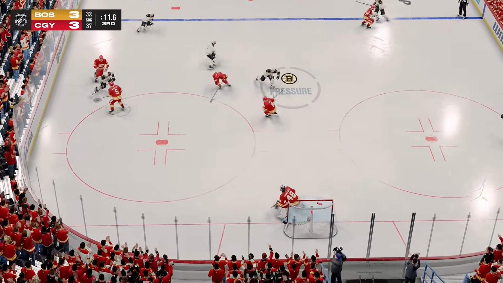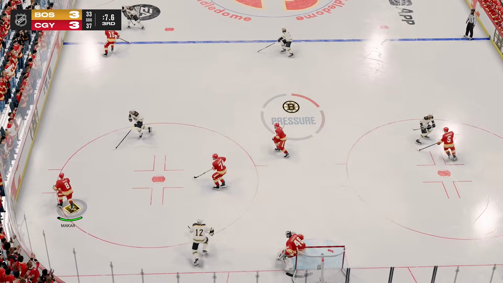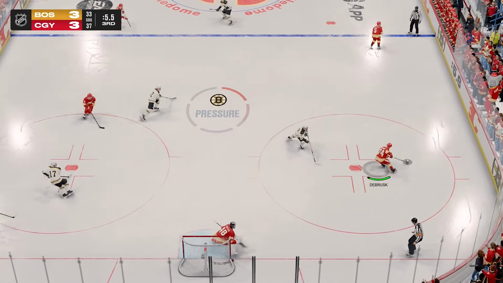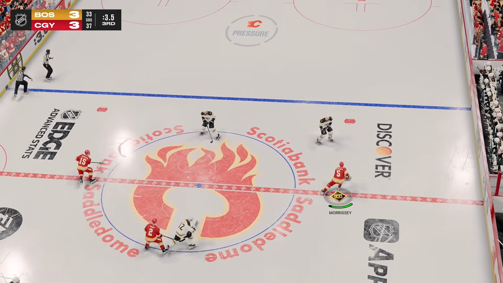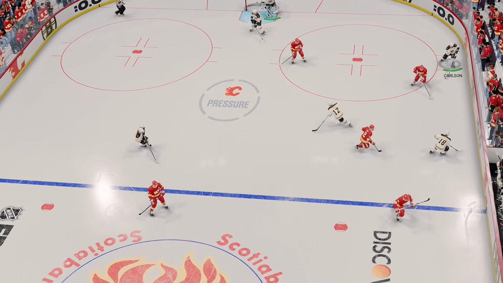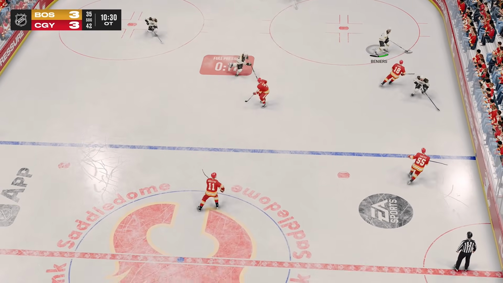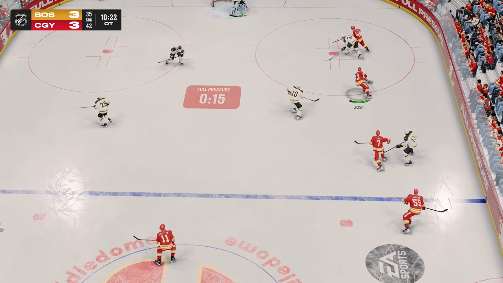Okay, the Boston Bruins might just want to end this game right here. Jack Eichel, a big-time slap shot right there. Cale Makar's collecting it, and all he has to do is get the puck out of the defensive zone here. They're going to break it out to Josh Morrissey, and we got ourselves overtime. It's a 3-3 game. The next goal is going to be winning this one. Now, the Calgary Flames are putting on a lot of pressure right now, but as long as Boston can get it out of the defensive zone, they're going to be okay.